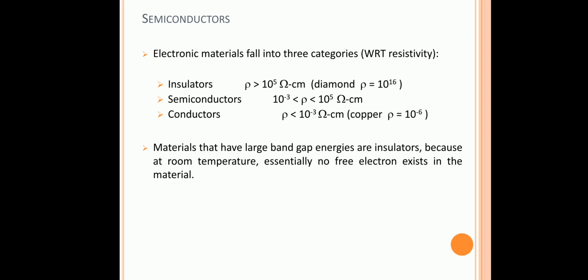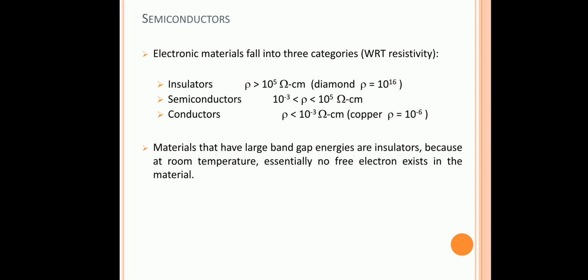That means at absolute 0 Kelvin, the valence band is fully filled with electrons for an insulator, and the conduction band is fully empty. So the valence band and conduction band are different energy states. The difference between the top of this valence band and the bottom of the conduction band is called the energy band gap.